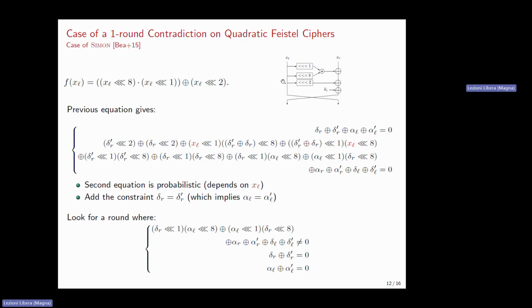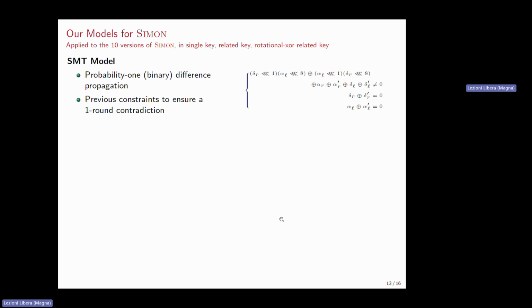that were propagated. So what we propose to do here is to add the constraint that delta R is equal to delta prime R, that will actually cancel out the impact of XL. And we obtain this free equation here that we want to be satisfied for at least one of the bits in the middle round of Simon. So we use this free equation to build a first SMT model, and we apply it to the 10 version of Simon in various distinguishing scenarios.